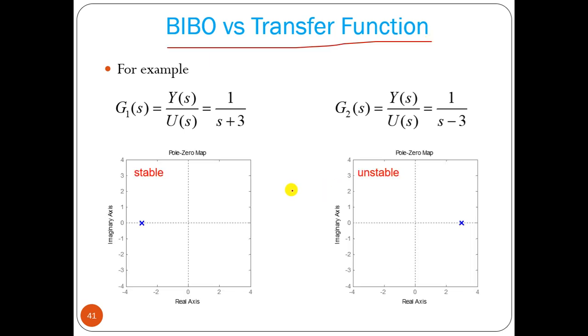Suppose we have a system 1 by s plus 3 and another one 1 by s minus 3. For 1 by s plus 3, the characteristic equation s plus 3 equal to 0 gives s equal to minus 3. So you have a pole at s equal to minus 3, and the system is stable. Here, the characteristic equation gives s equal to 3, so it is unstable.